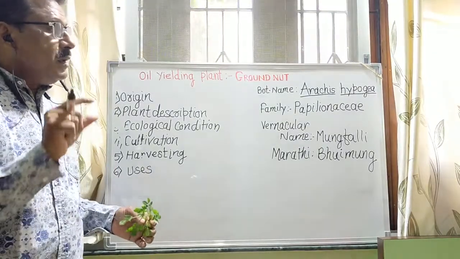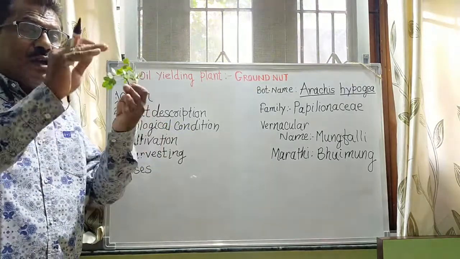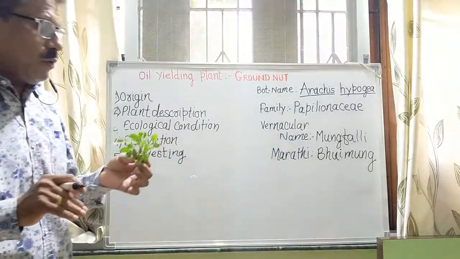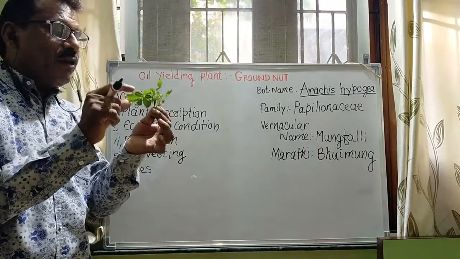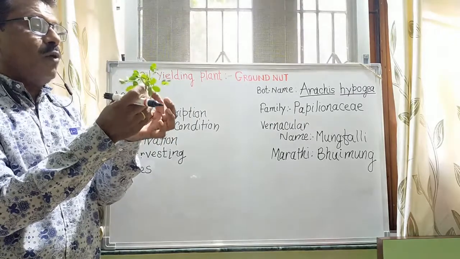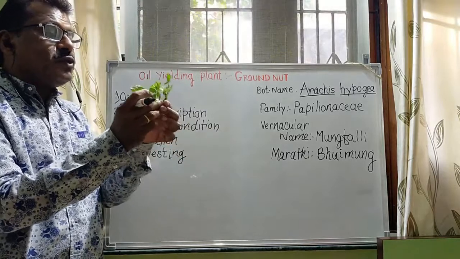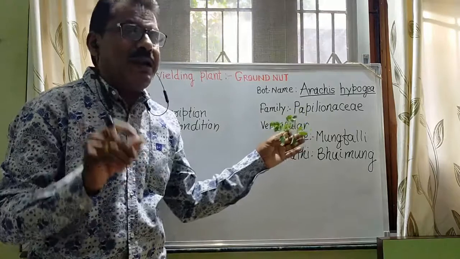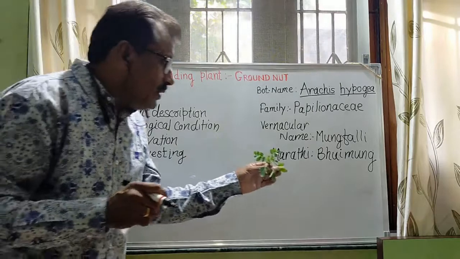Papilionaceae means the plants belonging to this family have a Papilionaceous corolla. Here the flower is not present. Your plants are young, so the flower is not present. If the flower is there, then it shows the corolla. In vernacular language it is called Mungfalli. In Hindi also Mungfalli. In Marathi we say Bhuimung.